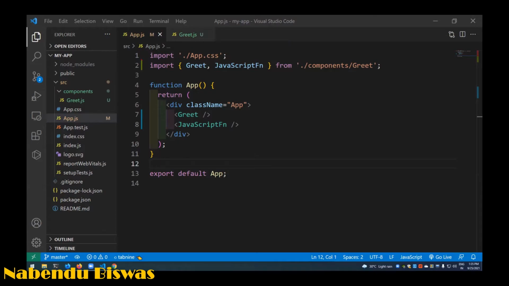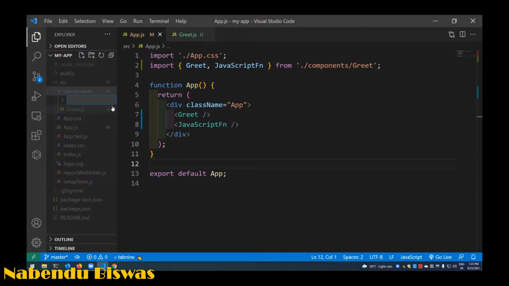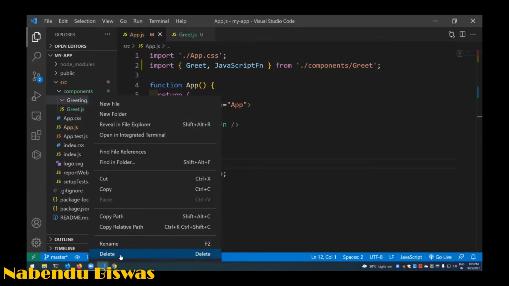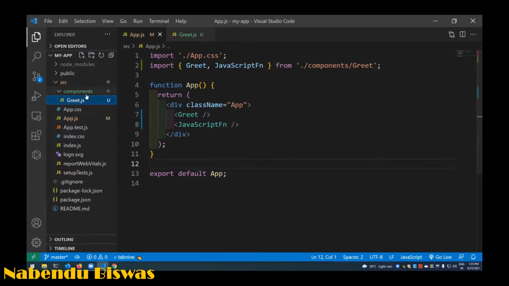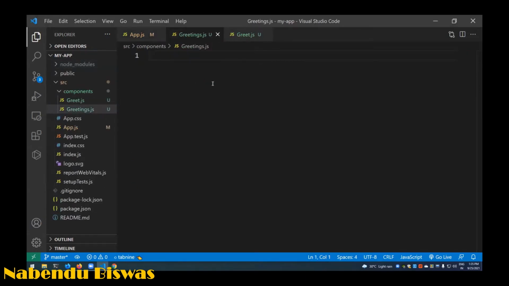But the next way, which I'm going to tell, is the named export. Let us create another component, because this component should be there, for the example, greetings.js. I am doing greetings.js. And as you asked about how to do a shortcut, I don't want to type every time, but this much I have to type, not like Angular.